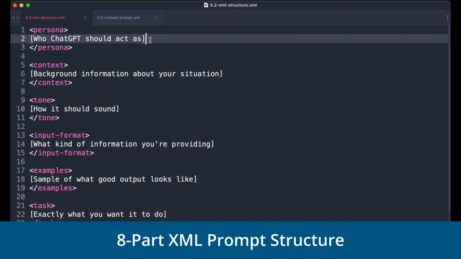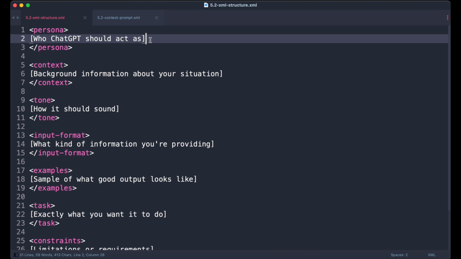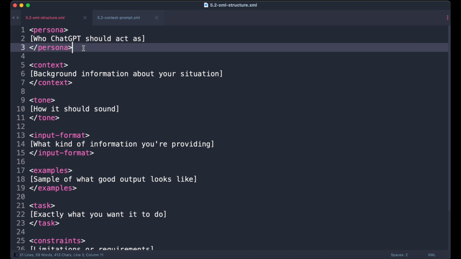What's actually happening here is we're giving ChatGPT 8 distinct pieces of information that will help it understand not just what to write, but how to think about the problem. Each XML tag here serves a specific purpose. The reason that we use XML tags and close them off is because AI at the end of the day is a machine, and we are simply formatting our request in a way that a machine can better understand it.